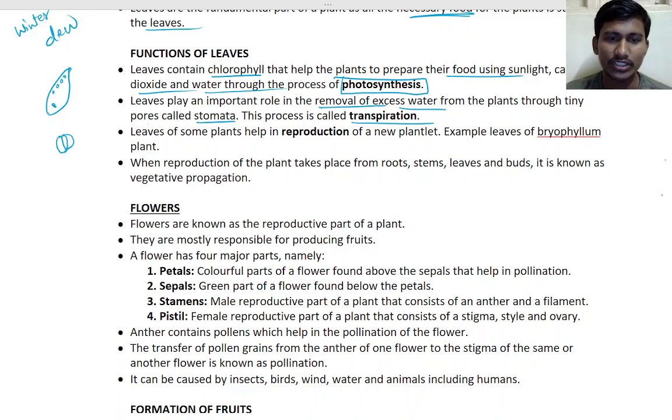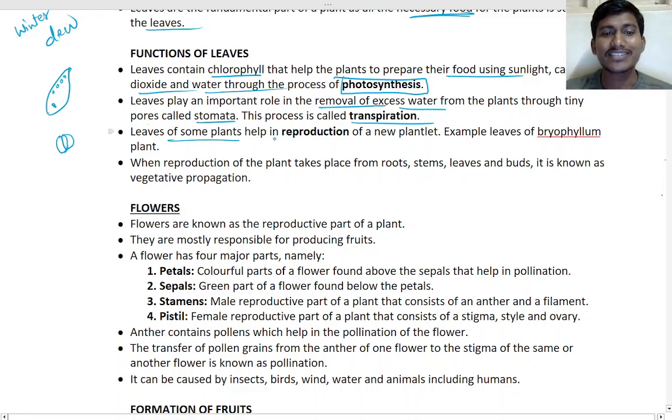Next, some of the plants' leaves help in reproduction of the plant, for example the Bryophyllum plant. Reproduction means that if you plant the leaf, a new plant will grow.